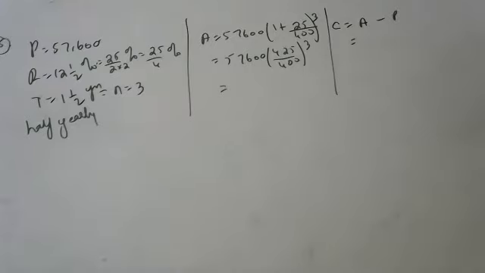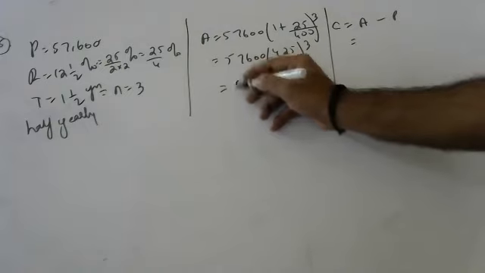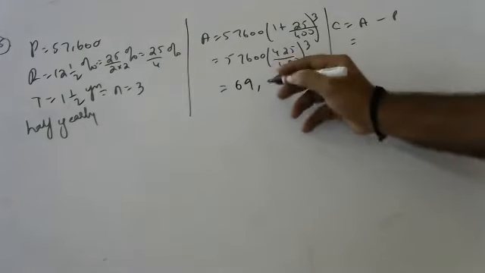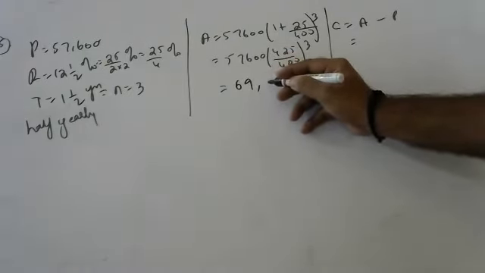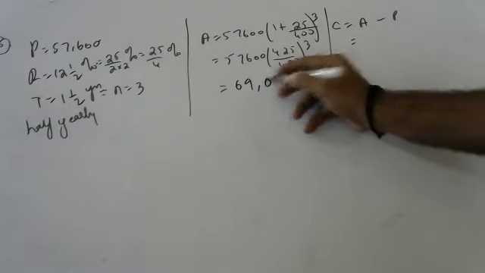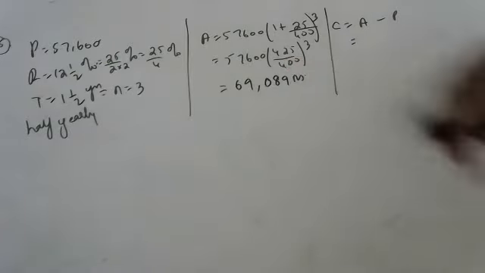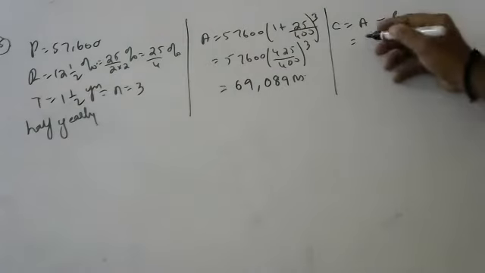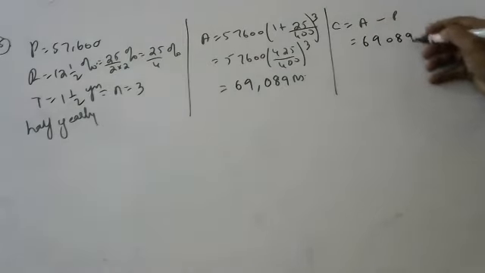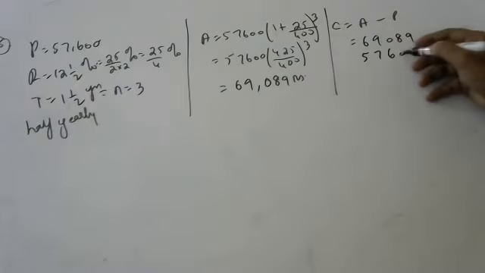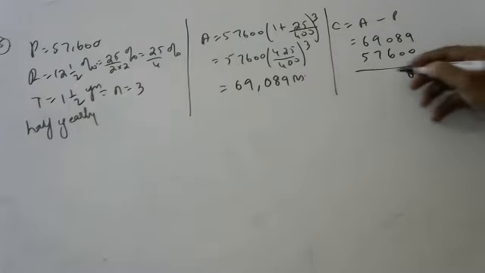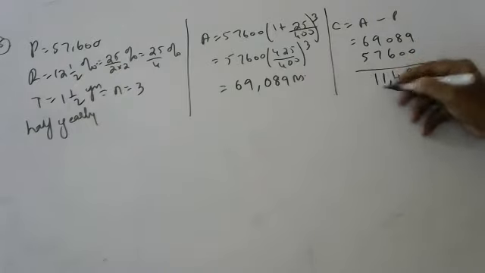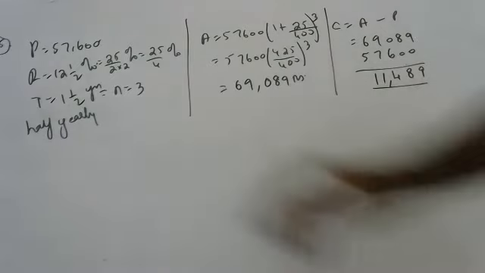Can anyone say how much this is? 69,089 rupees. Okay, sure. Thank you, Veda. Keep helping me like that. Now 69,089 minus 57,600 is 11,489 rupees, which is the compound interest.